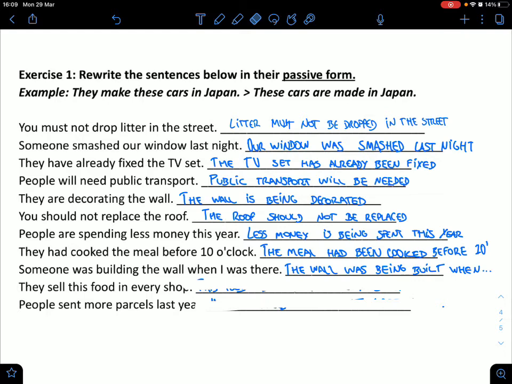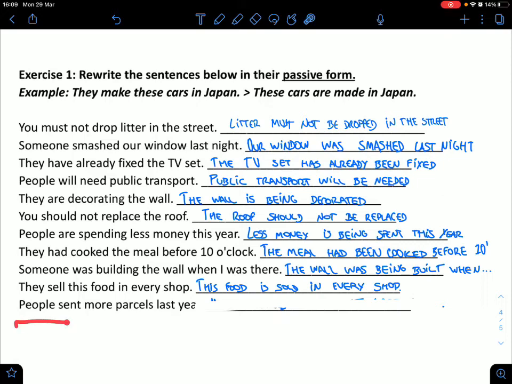When you see a sentence like this, for example, they sell this food in every shop, you can just think, does they really matter? I mean, when I say does they, I mean the word they, not actually they. So they don't really matter in this case. So you can just get the they, put it in the rubbish, and then you turn out with this food is sold in every shop.